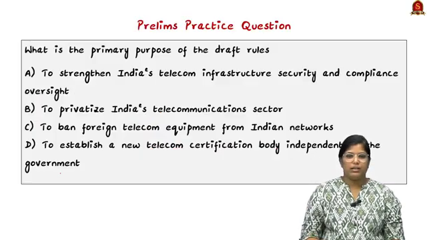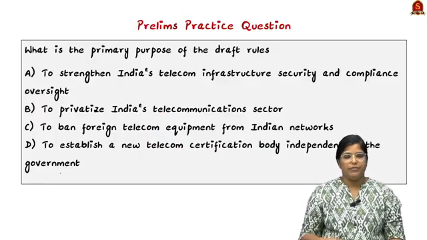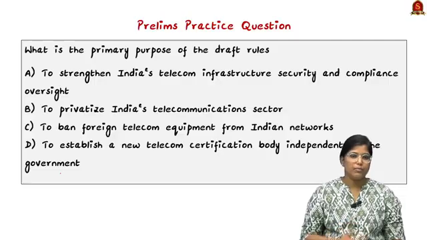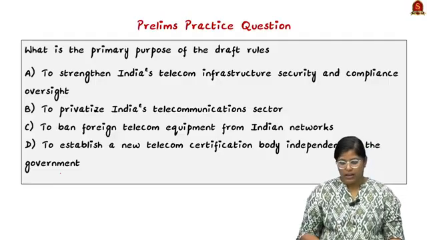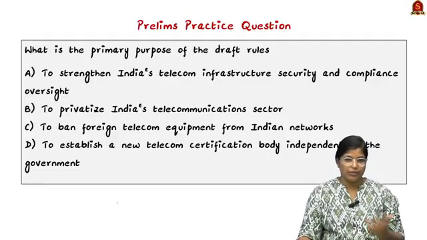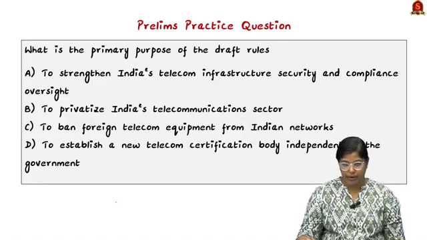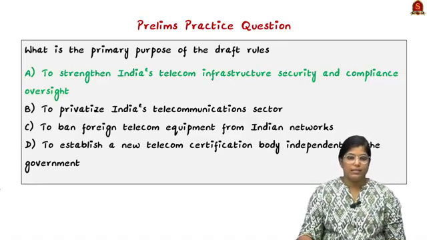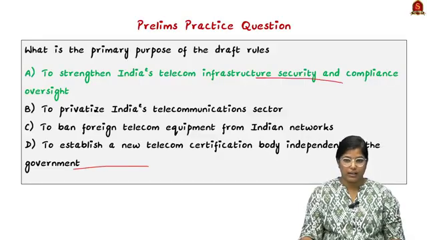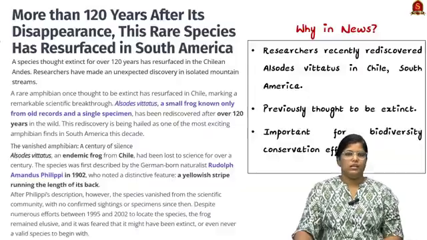Now, based on the article that we have discussed, I have framed a question for you. What is the main purpose of the draft rules? Here it is specifically talking about the telecommunication draft rules of 2025. The correct answer is to strengthen India's telecommunication infrastructure, security and compliance oversight. Now look at this article.